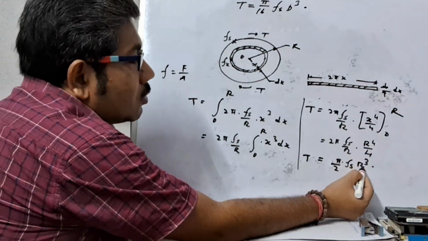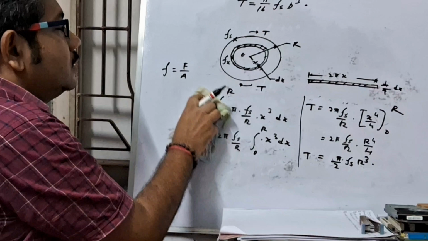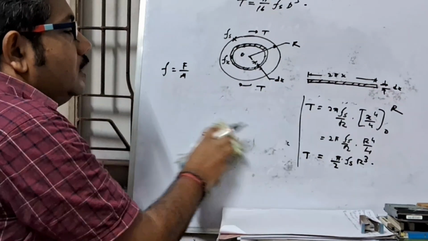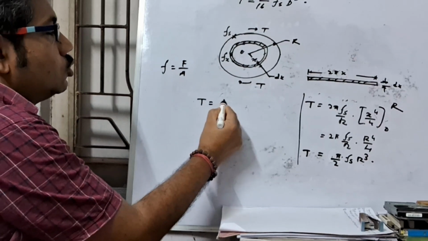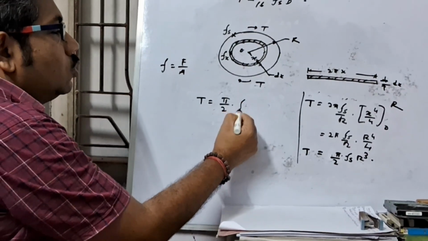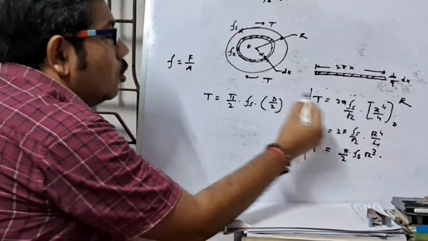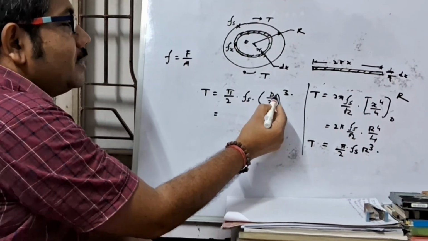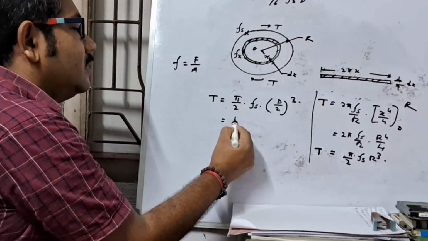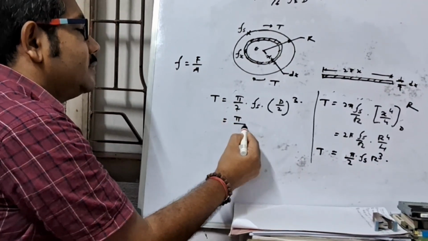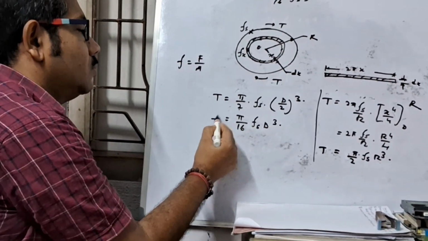Now if you convert this radius into diameter, T equals pi by 2 Fs, here D by 2 whole cube. That means 8 here, and 2 into 8 is 16, so pi by 16 Fs d cube.